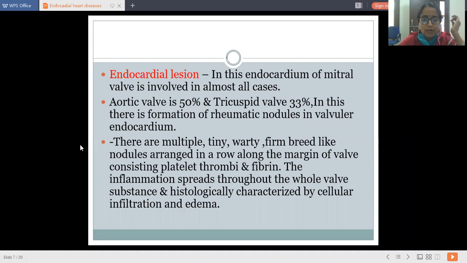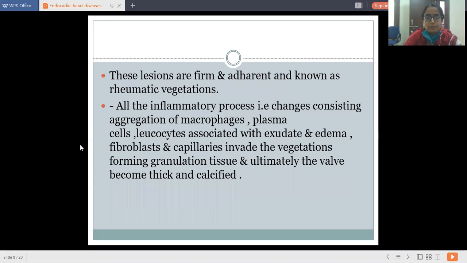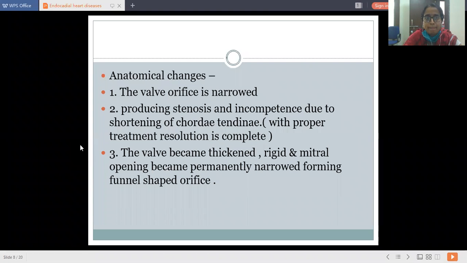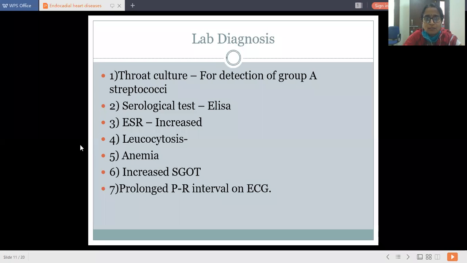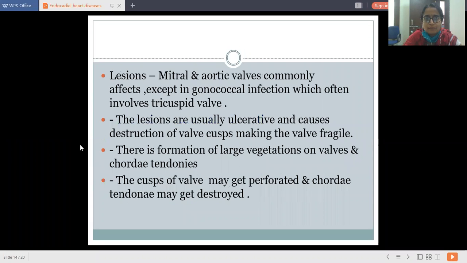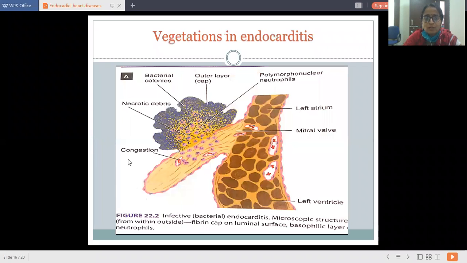Now, what is valvular endocardium? I will show you one of the figures of this. So this is the mitral valve, and there is formation of this elongated part, which we call rheumatic vegetations.